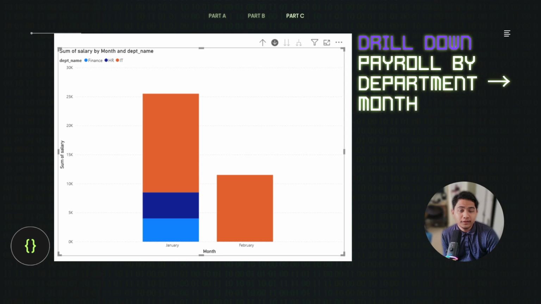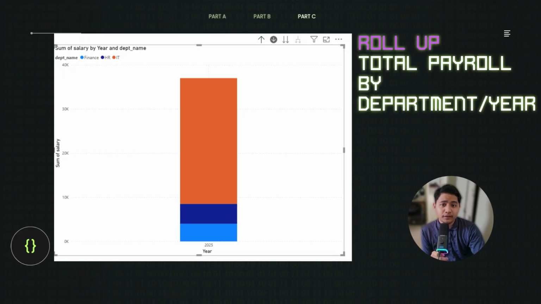These charts demonstrate the drill down operation. Users can drill down from department level into monthly payroll details. This enables deeper analysis of payroll for each department across different months. This chart represents the roll-up operation. The payroll data is summarized by department and year. This allows management to view payroll information at a higher level instead of individual employee records.